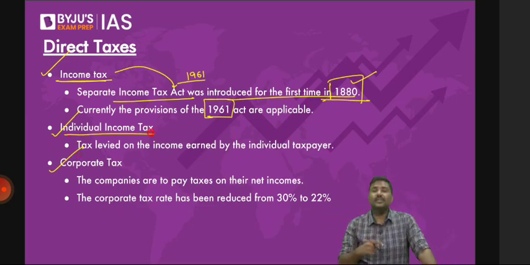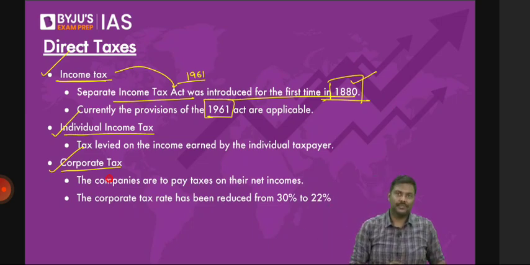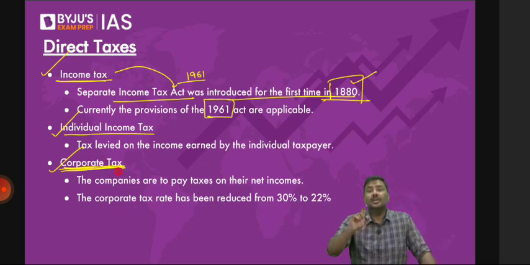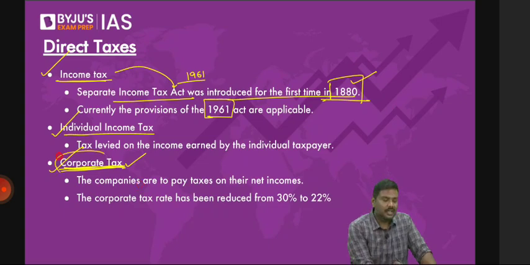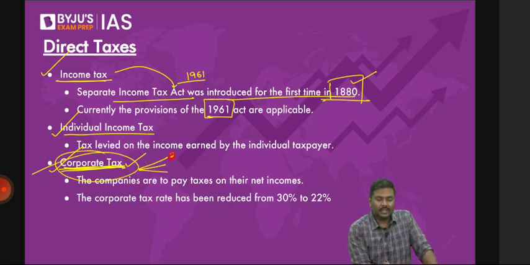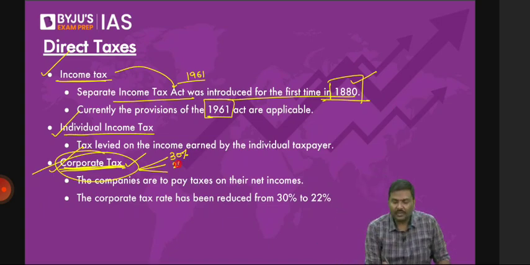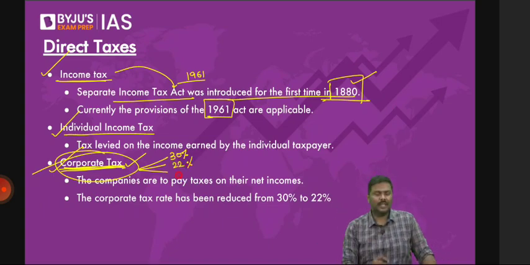But apart from this, the government will also impose a tax on the profits earned by the companies and collect a tax on this, which is referred to as a corporate tax. For example, as I told you earlier, in case of India, we have right now 30% corporate taxes. Most of the companies are still paying taxes at 30%. We also have one more option, 22%. I'll come to this, just give me some time. And we also have one more option now, 15%.